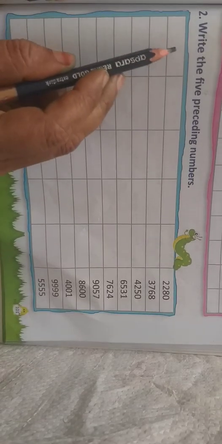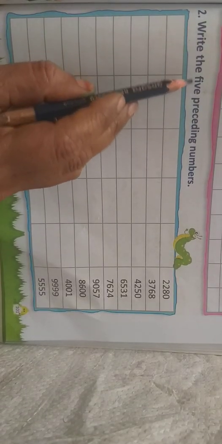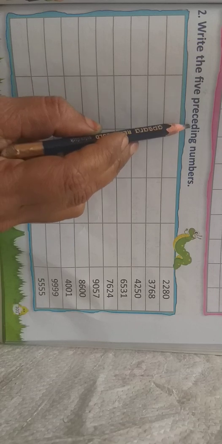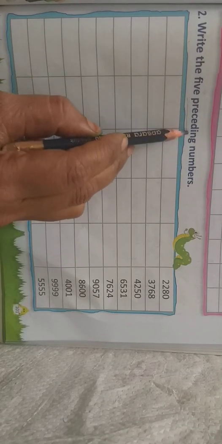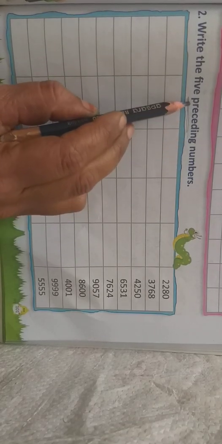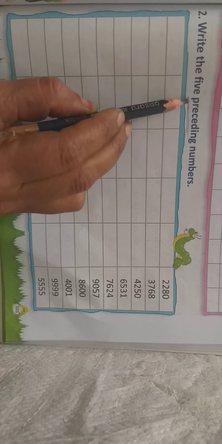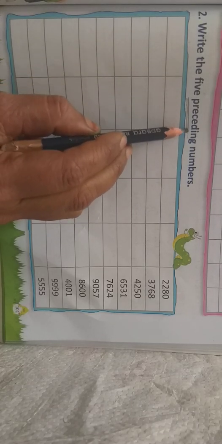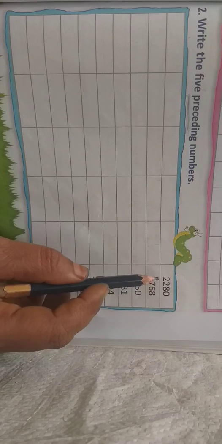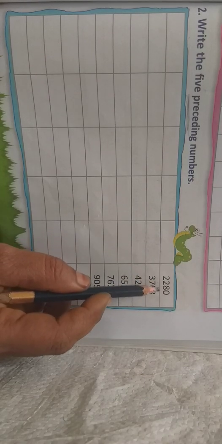Next, one more activity is given here. See, write the 5 preceding numbers. What is preceding? Preceding means predecessor or before numbers. Predecessor means before numbers. See here, which number is given here? 2280.